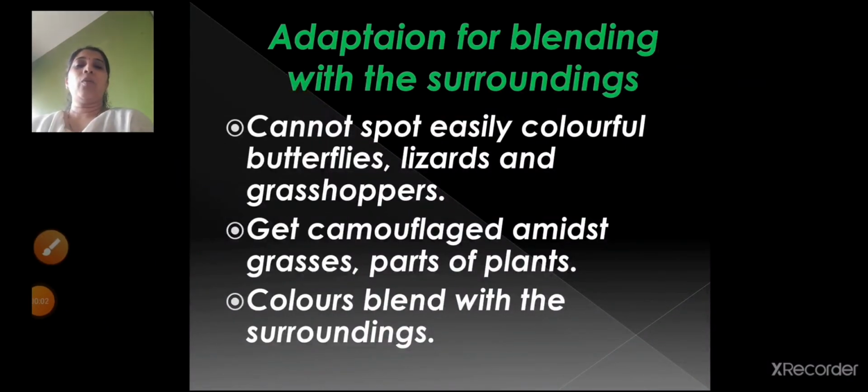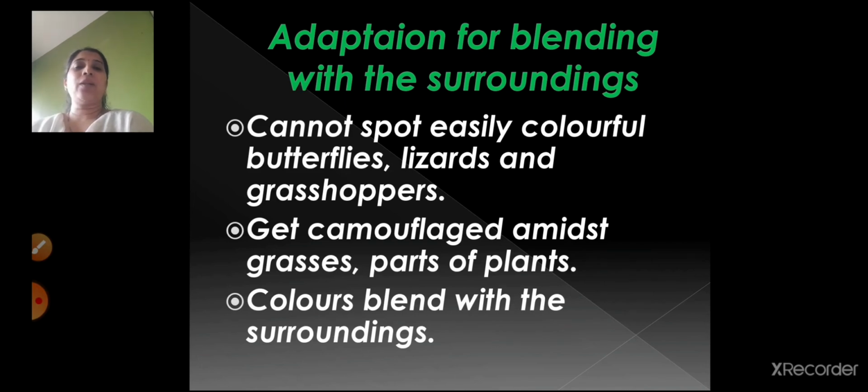Then, children, we took the example of insects. Insects are also light in weight and they have got a tapered shaped body at both the ends, and they have 6 legs which look like sticks. And then we took the example, children, of a bat. Bats also are light in weight, and that's the reason they can fly and hang. Especially they can fly because of the patagium, which is a thin fold of skin between their forelegs and the hind legs.